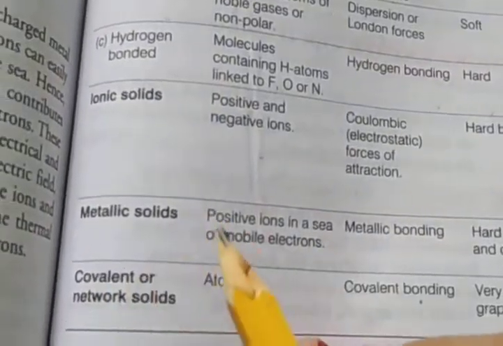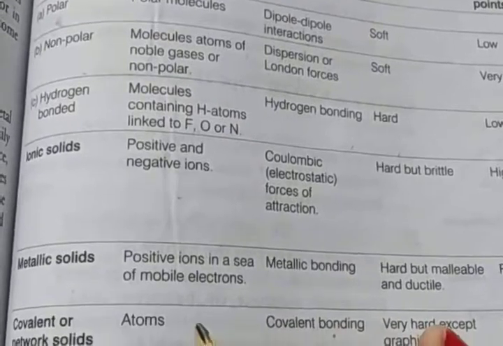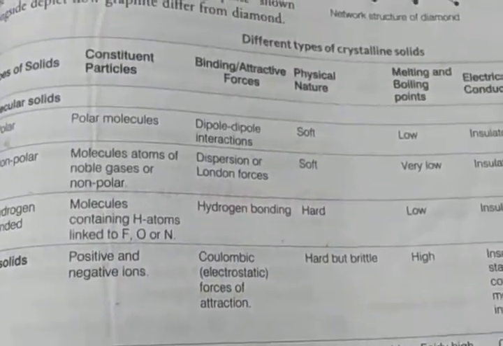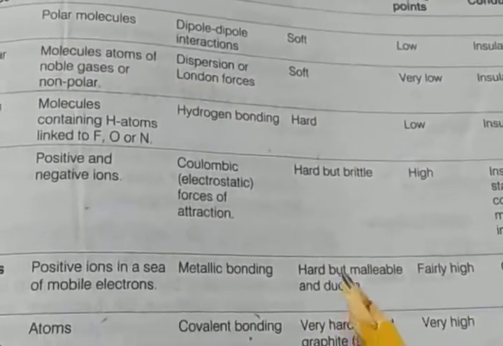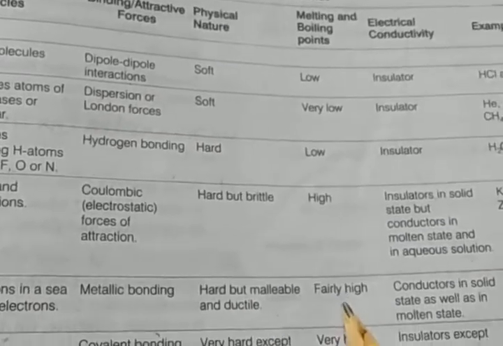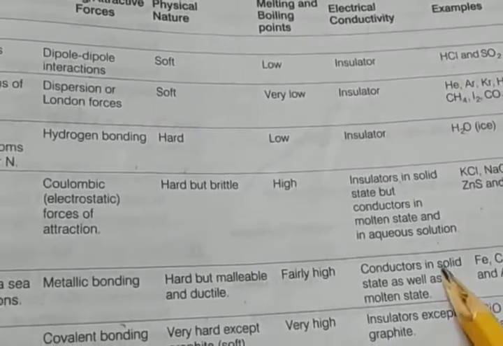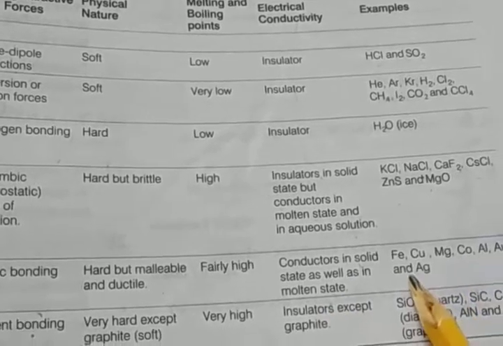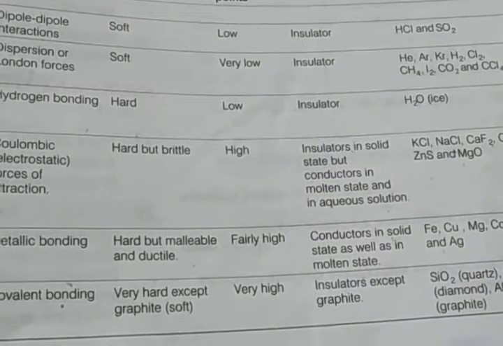Then the third one is metallic solids. The constituent particles are positive ions in a sea of mobile electrons. The binding force is metallic bonding. The physical nature is hard but malleable and ductile. The melting and boiling points are fairly high, and they are conductors in the solid state as well as the molten state. Examples: Fe, Cu, Mg, Co, aluminium, gold and silver.